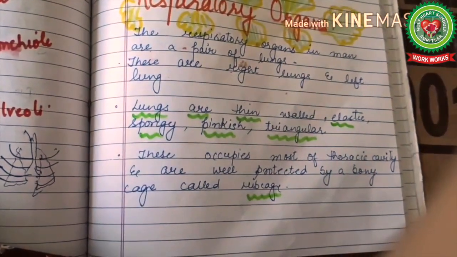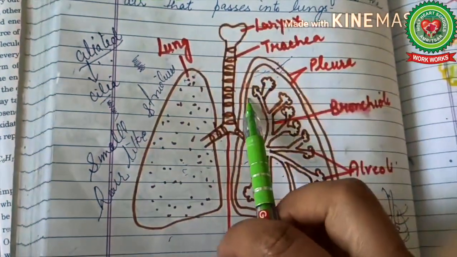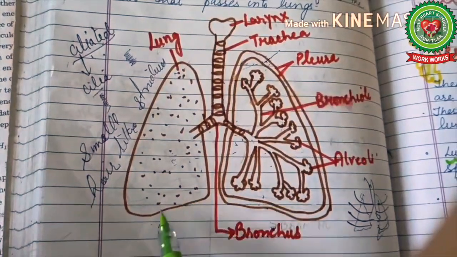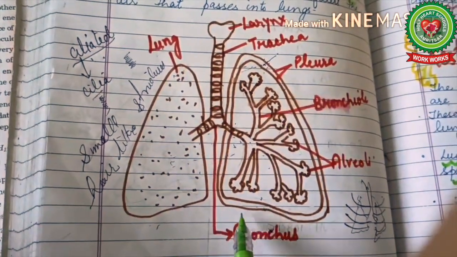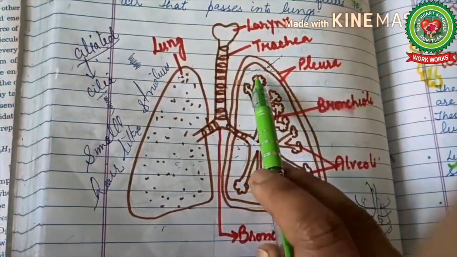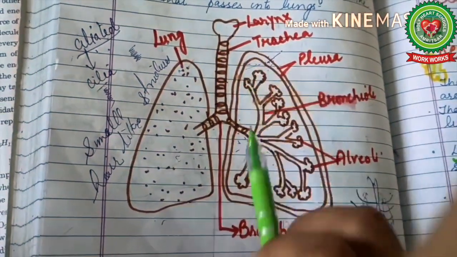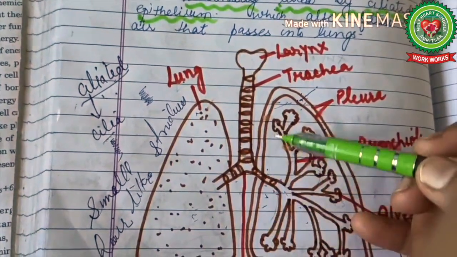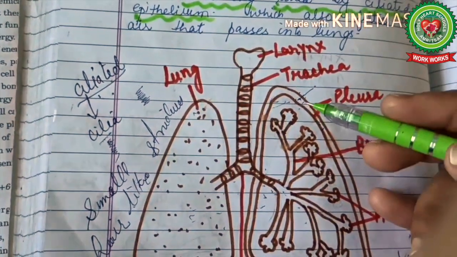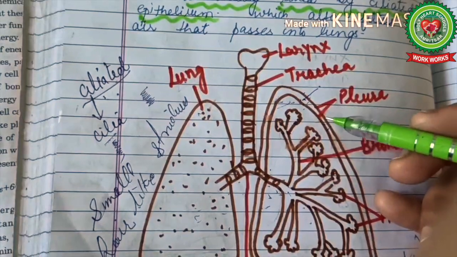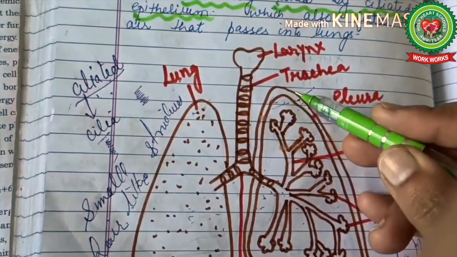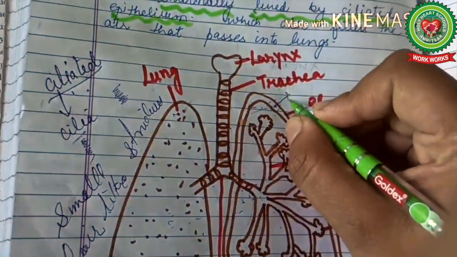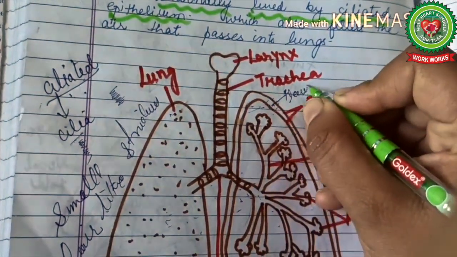Now children, look here. The lungs are narrow at the tip, and this portion is called apex, and these are broad at the base, and this is called the base part. Base part is broad and the upper part is narrow, that is apex and base. Now children, if we talk about the covering of the lungs, it is covered by two layers. These two layers are called pleura. In between these two pleura, there is a space. That space is called pleural space.